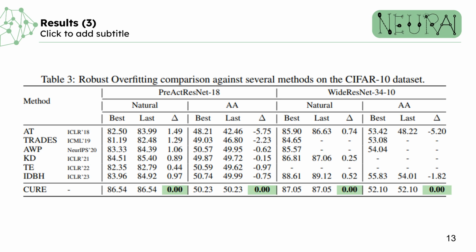CURE achieves the highest test accuracy at the end of training, indicating a delta value of 0, which signifies no decline in the performance. As shown in the table, it outperforms all the other state-of-the-art methods. Thus, the inference is that the sparse update technique used in CURE not only achieves an improved trade-off, but also offers the remarkable outcome of reducing robust overfitting.